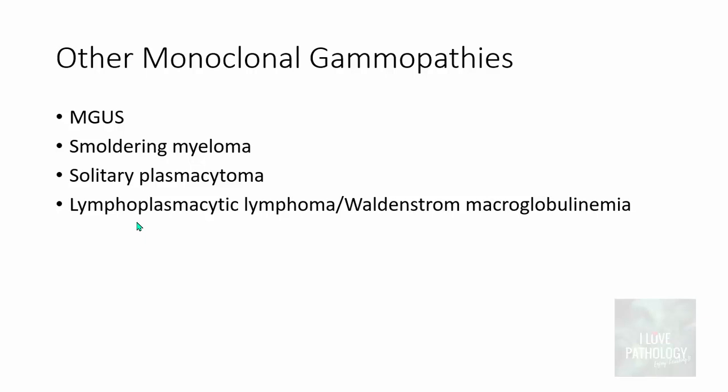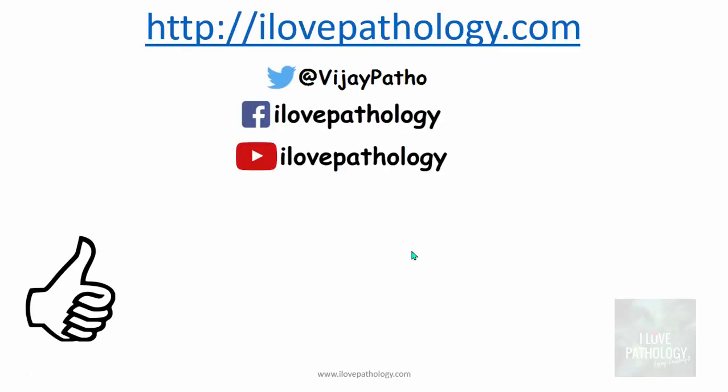So in this tutorial, we discussed monoclonal gammopathy of undetermined significance, smoldering myeloma, solitary plasmacytoma, and lymphoplasmacytic lymphoma or Waldenstrom macroglobulinemia. Thank you for watching.